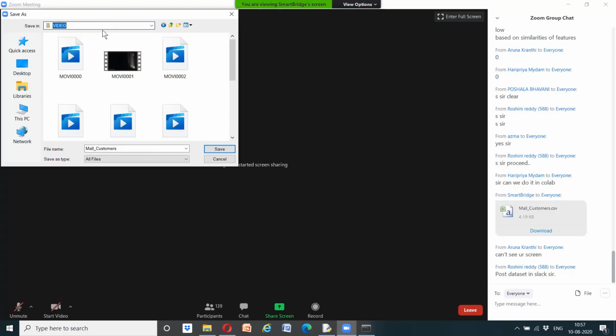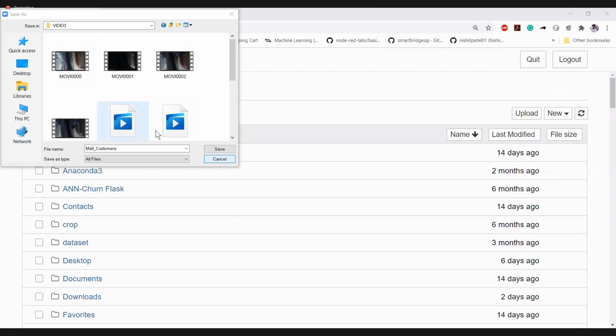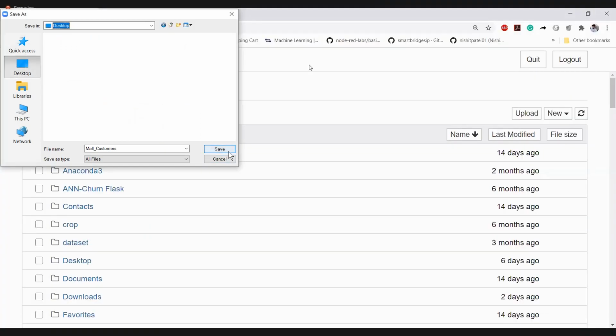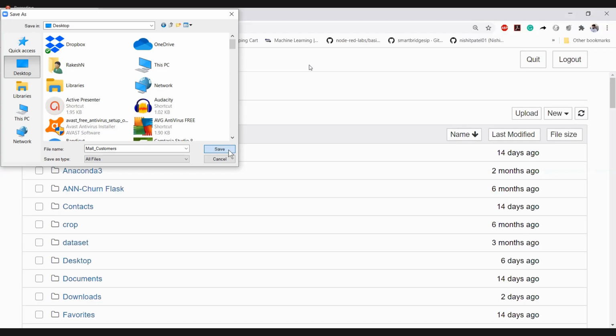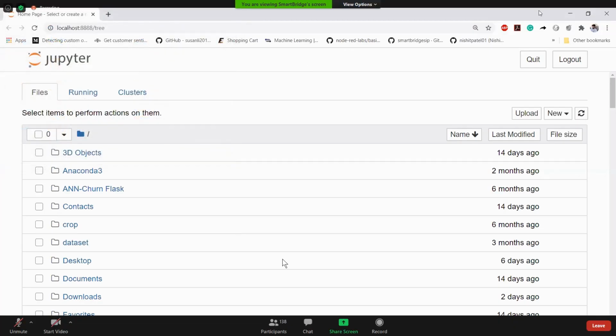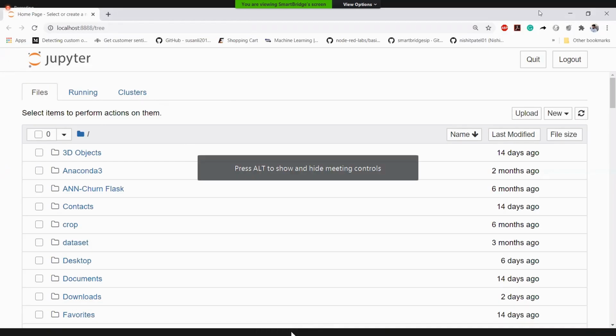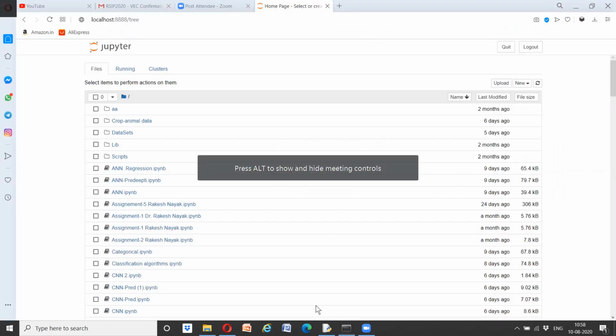So all of you get ready with your Jupyter notebooks. Nikhil, if possible, just paste the same data set in Slack also.